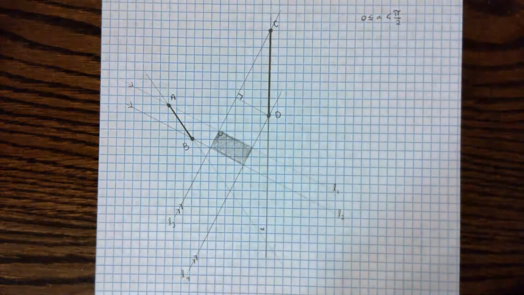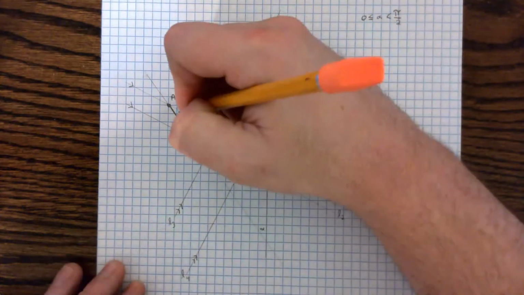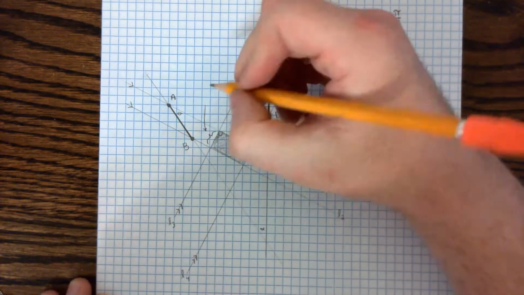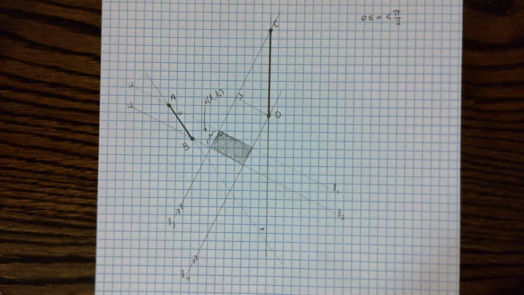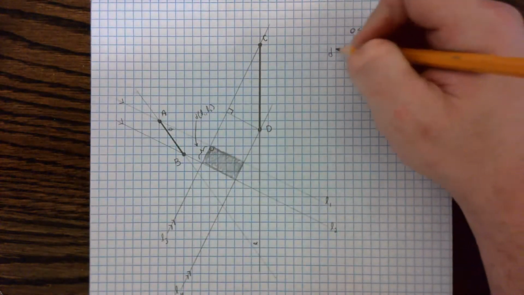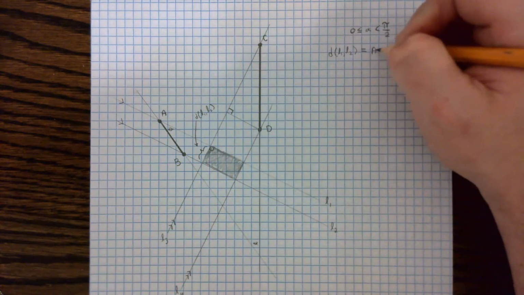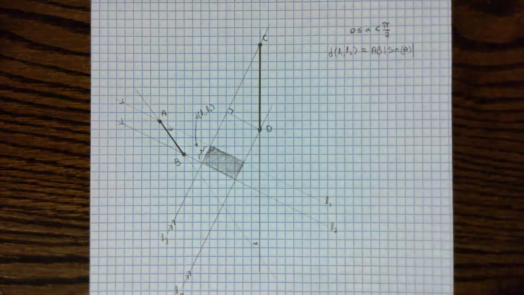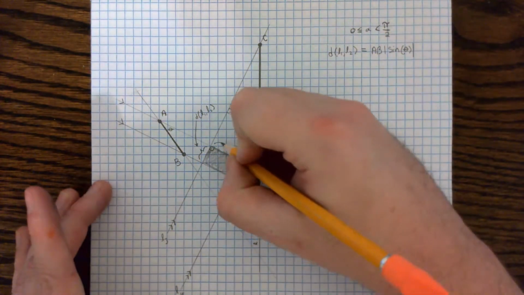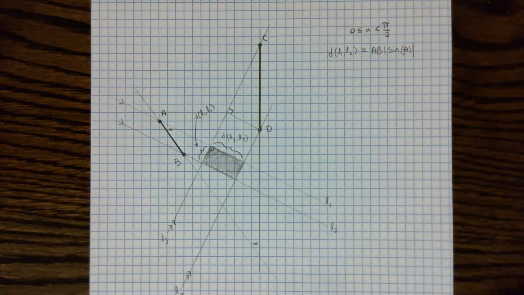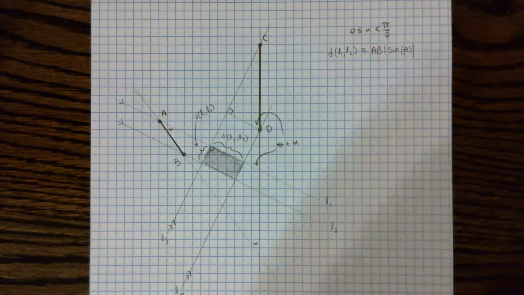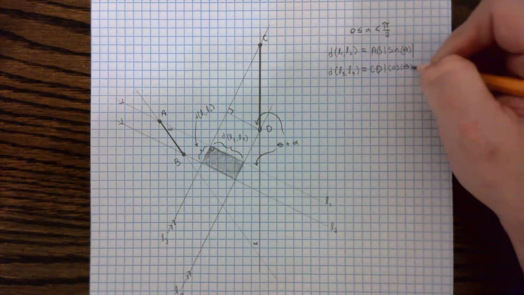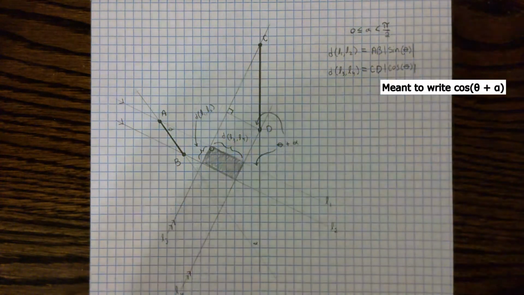Then if the angle between segment AB and L1 is theta, then the width of the rectangle formed is the distance between L1 and L2 and is given by the length of segment AB times the absolute value of the sine of theta. And the length of the rectangle formed is the distance between L3 and L4 and is given by the length of segment CD times the absolute value of the cosine of theta plus alpha.